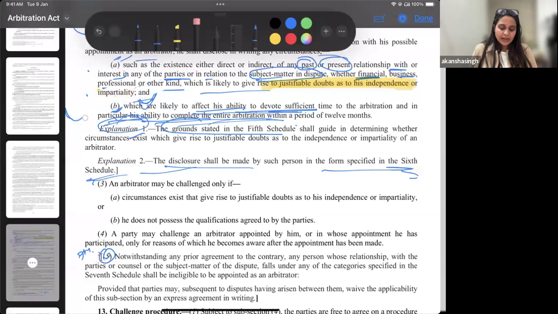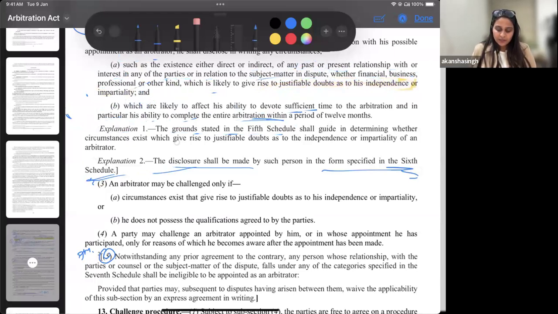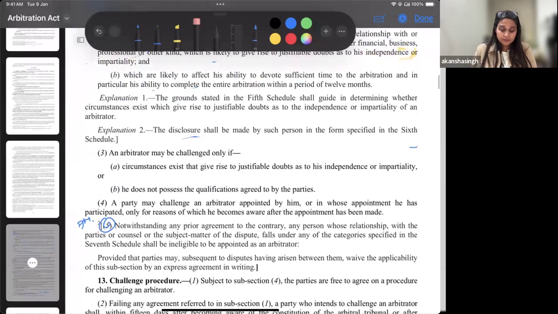In addition to that, you are also expected that you will not act in a manner which is going to raise doubts with regard to the impartiality of the parties. This is where we start, the fifth schedule.